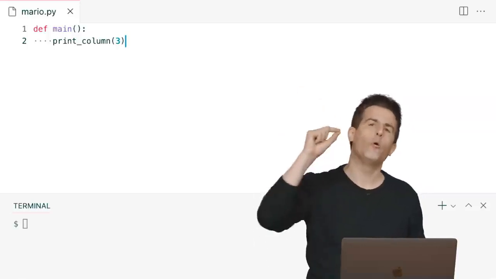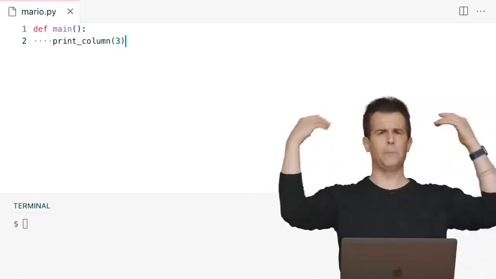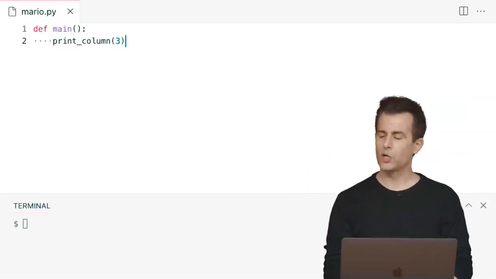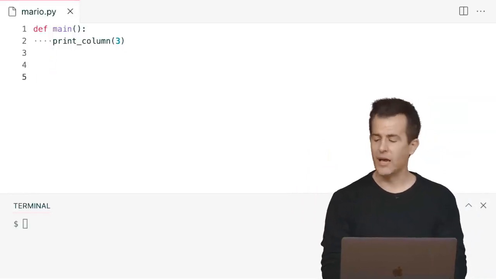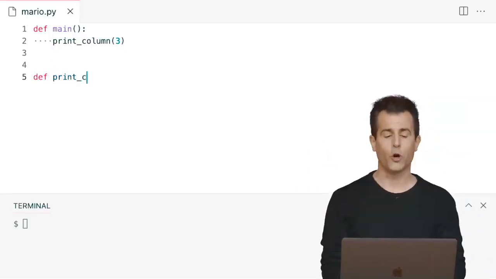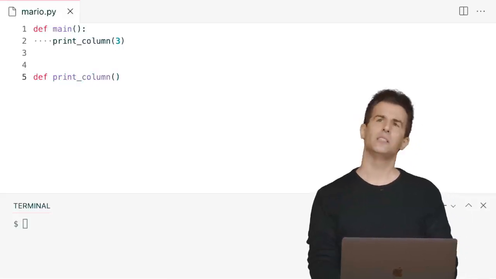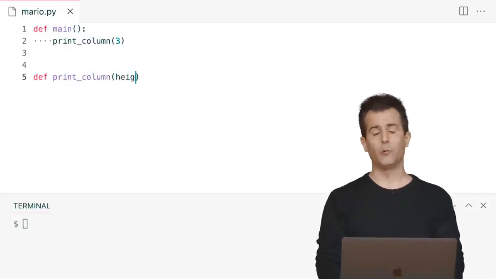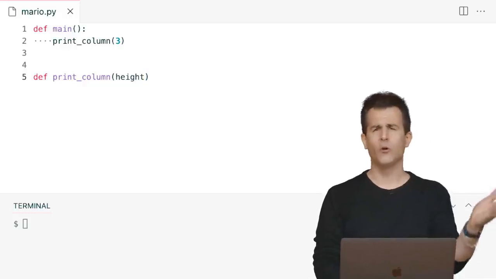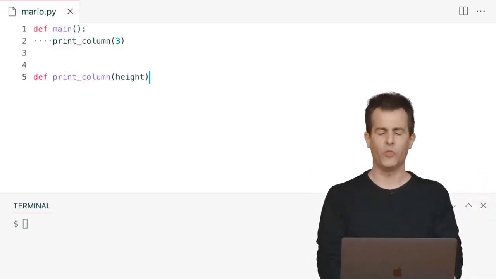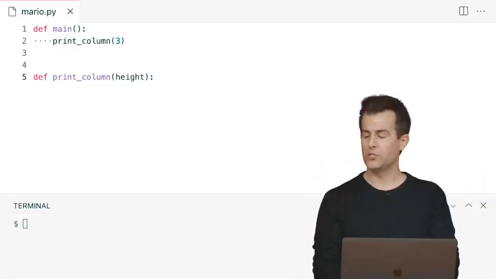Well, how can I go about now implementing this abstraction, this simple idea, printColumn, with actual code? Well, we've seen before with def we can do just that. Let me define a function called printColumn. Let me accept as its input, generically speaking, a parameter called height. I could call it n or h, but I'll be a little more explicit now with height, just so I remind myself what it's doing.